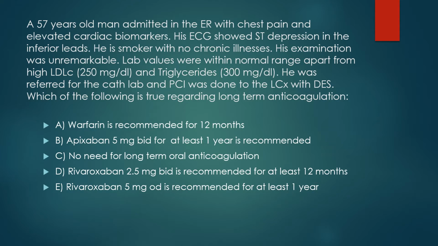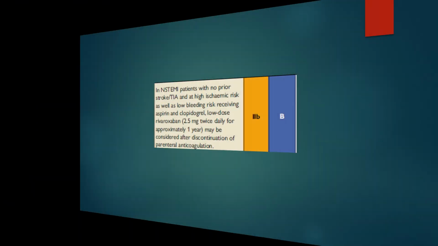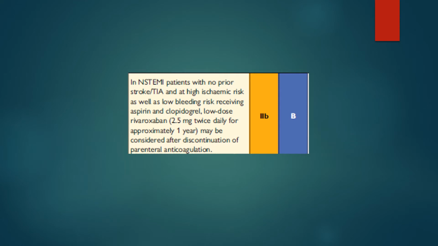Well, the correct answer is D. Rivaroxaban 2.5 milligram twice daily is recommended for at least 12 months. This is stated as a class 2B recommendation in non-STEMI patients with no prior stroke or TIA, at a high ischemic risk as well as low bleeding risk, receiving aspirin and clopidogrel. Low dose rivaroxaban 2.5 milligram twice daily for approximately 1 year may be considered after discontinuation of parenteral anticoagulation.